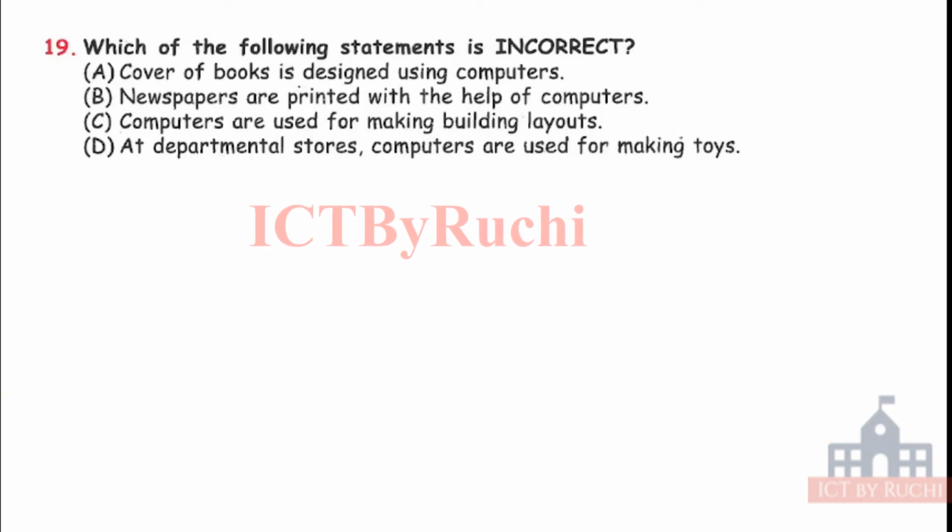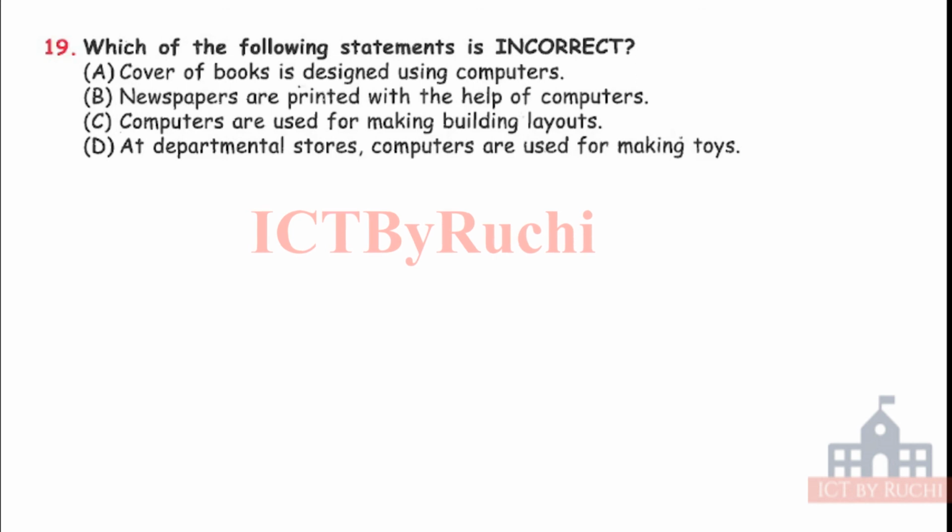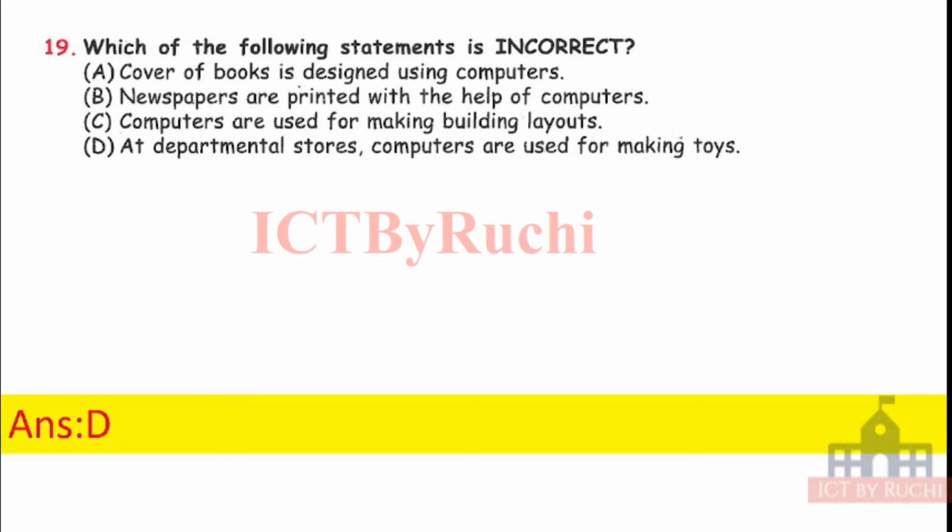Next question is, which of the following statements is incorrect? Cover of books is designed using computer. Newspapers are printed with the help of computer. Computers are used for making building layout. Or option D, at department store, computers are used for making toys. Which is incorrect? Tell me the answer. Answer is D. Department store computers are used for making toys.